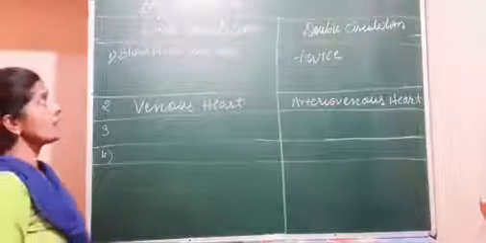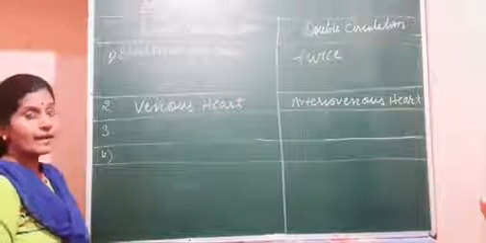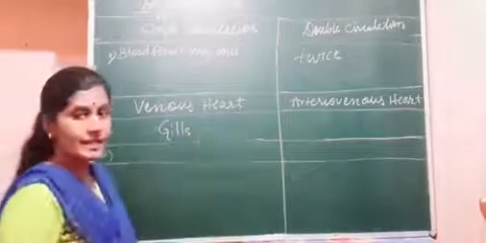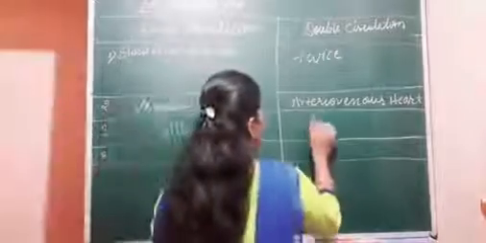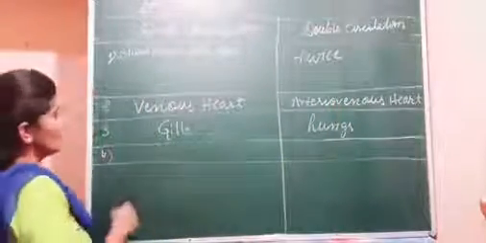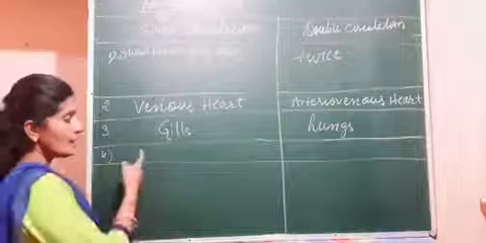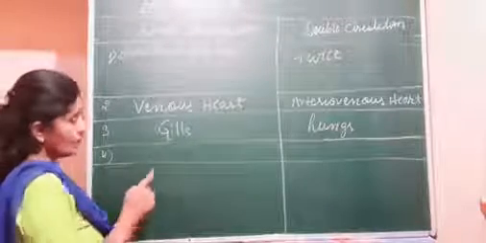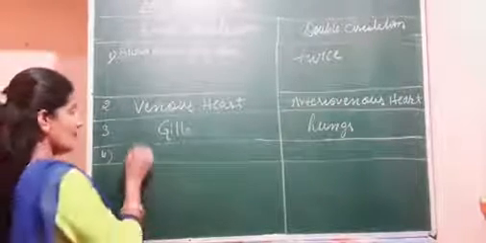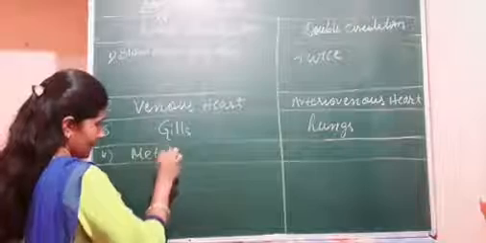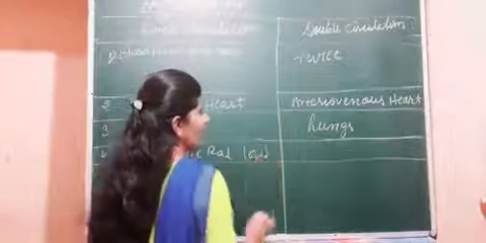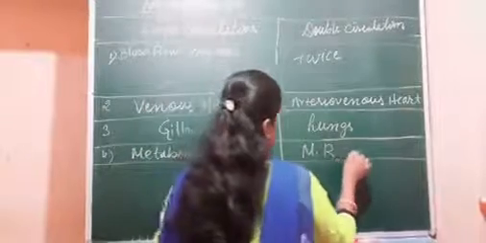The third difference: in the single circulation, blood gets oxygenated in the gills. In the double circulation, blood gets oxygenated in the lungs. The fourth difference: in the single circulation the blood flow is slow and nutrients and gases are supplied slowly, so the metabolic rate is low, and in the double circulation the metabolic rate is high.